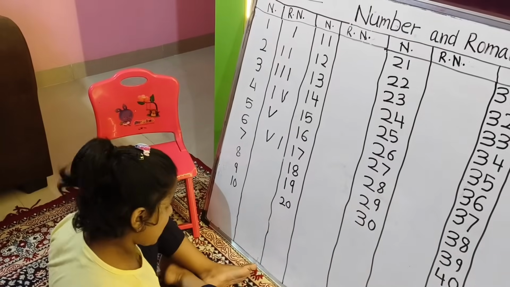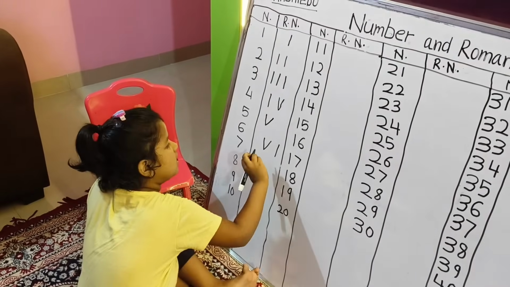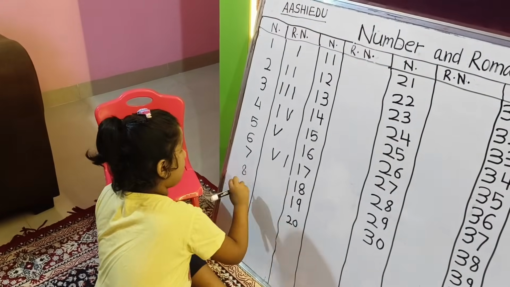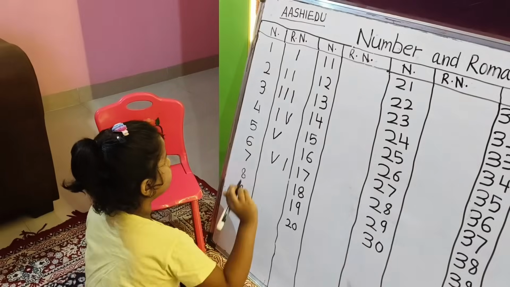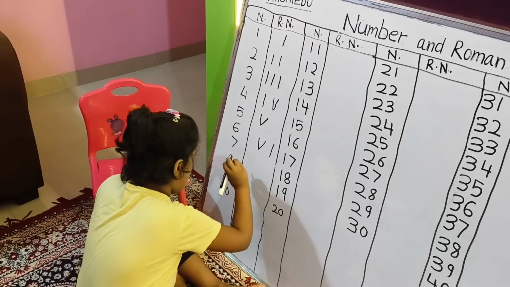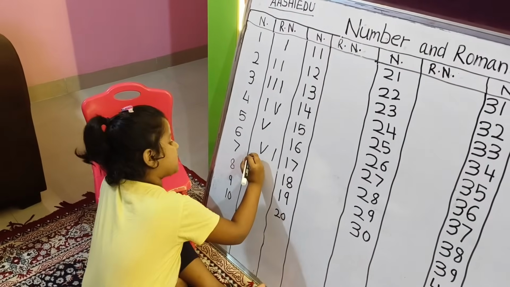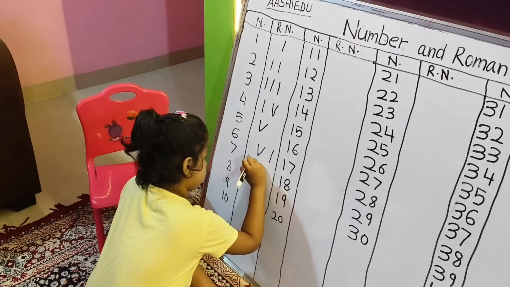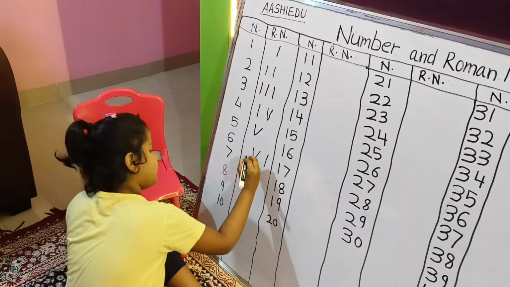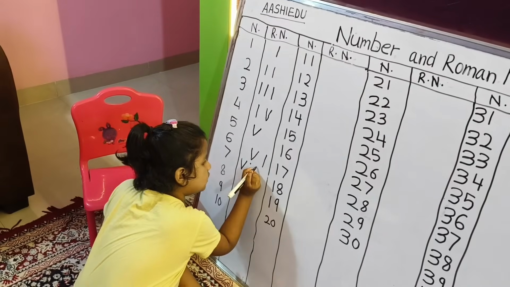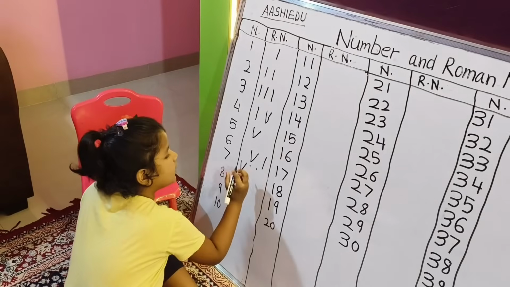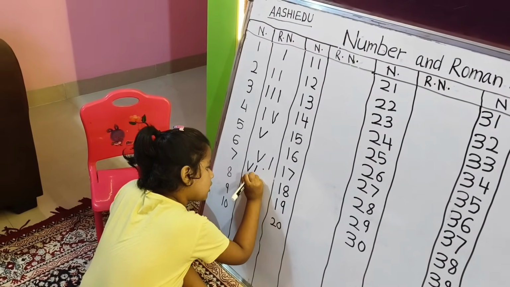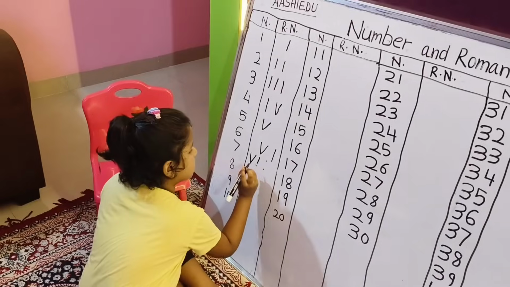For Roman number 7, we need two I here. So we will write 7. This V, then I, because I is nice. Here again and this.